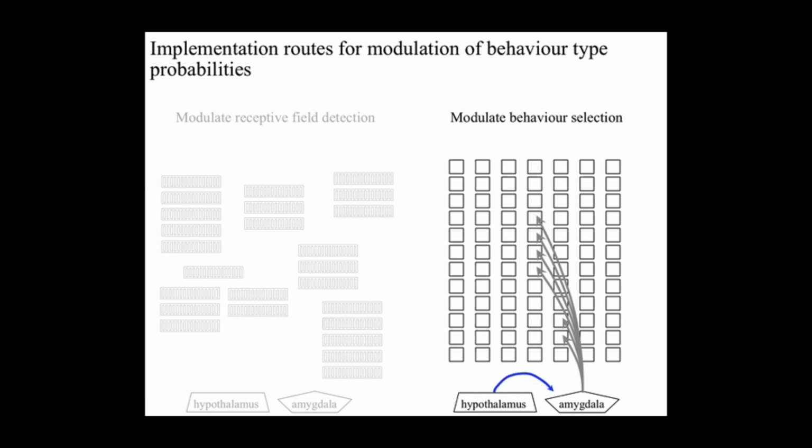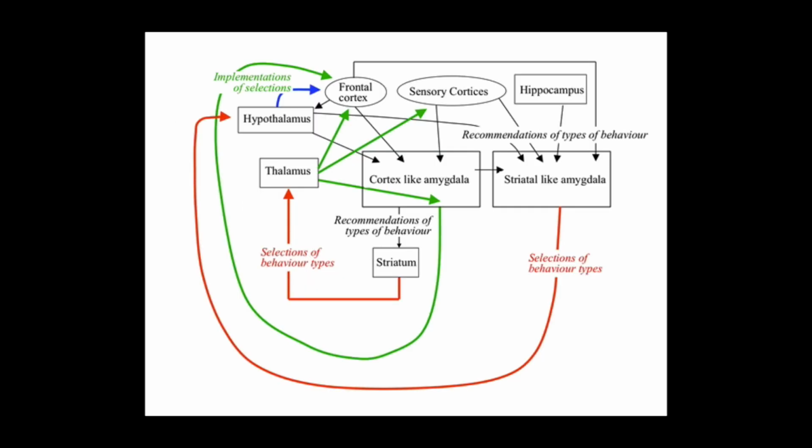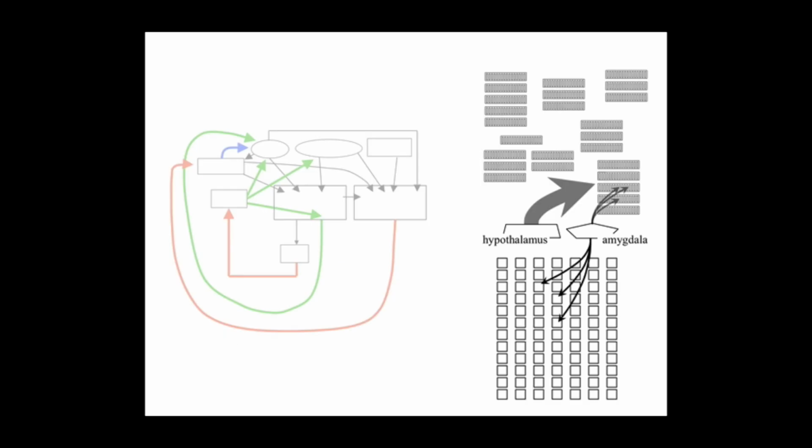But the hypothalamus can influence the process through its targeting of the amygdala. We talked earlier in the course about how the amygdala and the hypothalamus implement all this at a somewhat more detailed anatomical level. So the amygdala and hypothalamus target both the cortex and the basal ganglia to regulate the relative probabilities of different types of behavior.